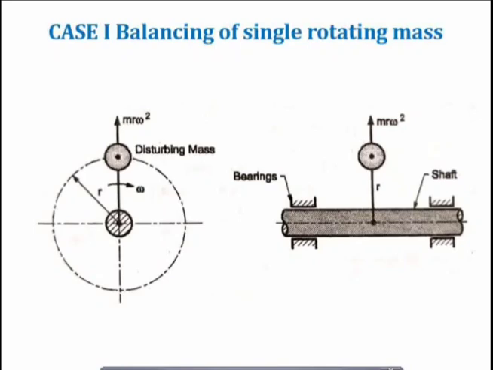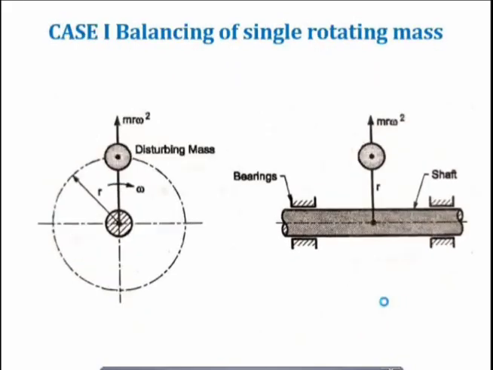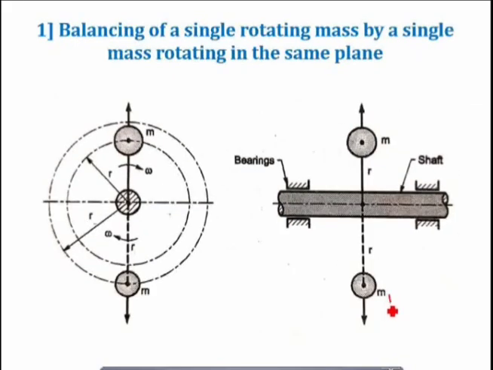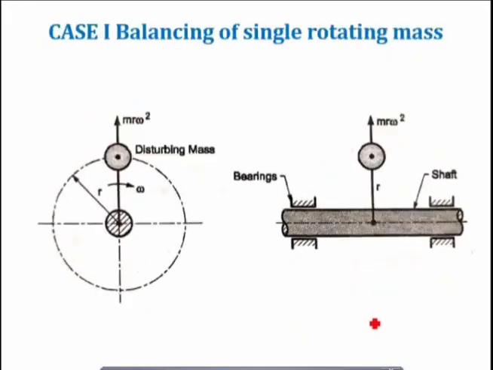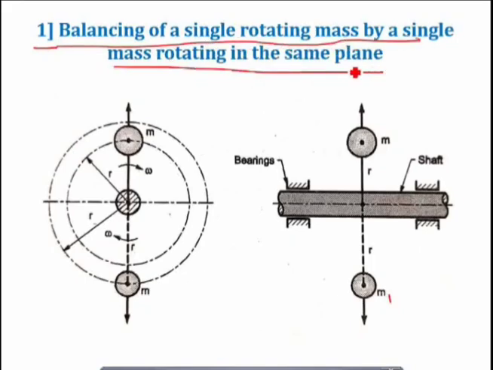Okay, so now let us understand how to do this. I will place another mass, let us say having a mass m1. Now again, in this case, that is balancing of a single rotating mass, we have the sub case, case number one: balancing of a single rotating mass by a single mass rotating in the same plane.